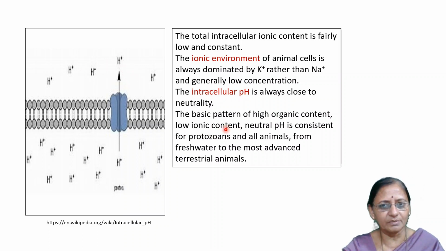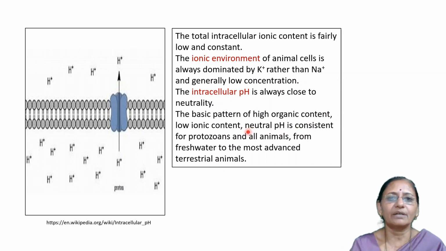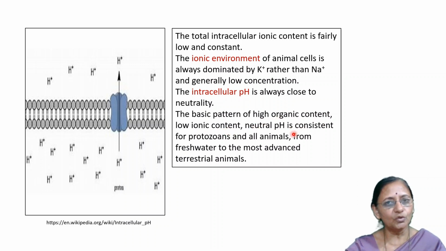This is also a characteristic of the intracellular fluid, along with neutral pH. Thus, these are the characteristics of the intracellular environment: high organic content, low ionic content, and neutral pH. Okay, do you understand this?